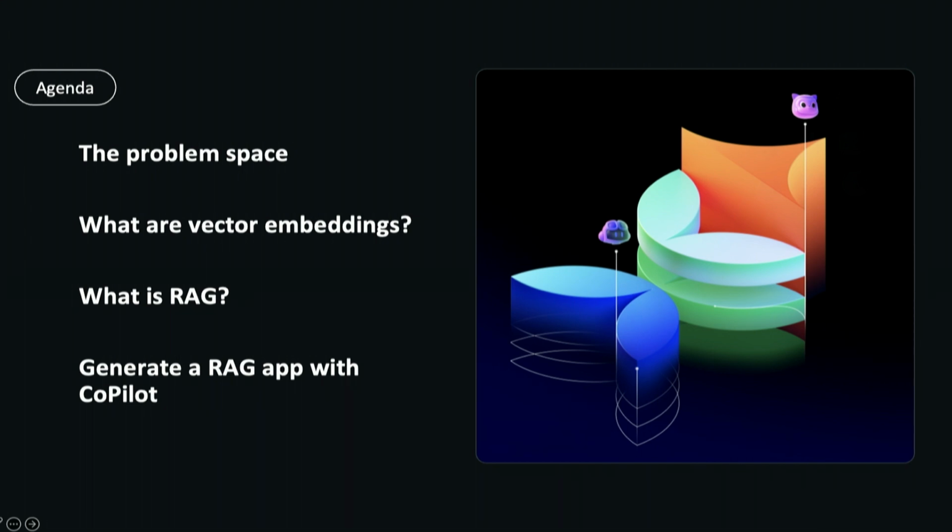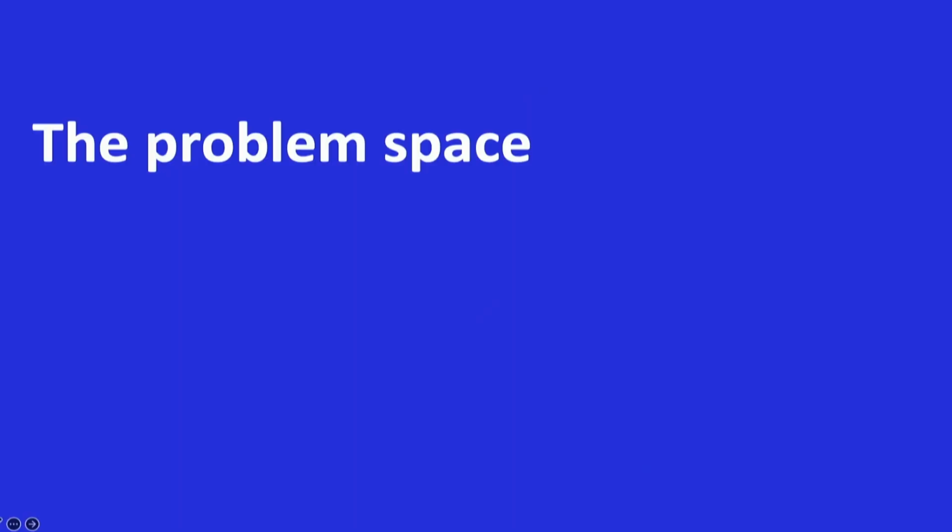Then we're going to dig a little bit into RAG. I'm going to show you a RAG pipeline. We're going to build one out real quick. But the part that is, to me, the most fun is generating a RAG app on the fly with Copilot, right? We're at a GitHub conference, but how many of you have used Copilot now? All right, so everybody here is an expert on that, but as a code companion, I consider them companions. It's pretty amazing, actually. And by the way, they literally just updated it like 20 minutes ago. I was running through some stuff, and I'm like, oh, look, some things just changed. That's wonderful.